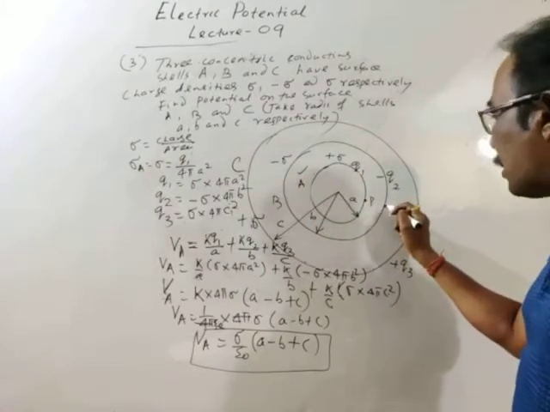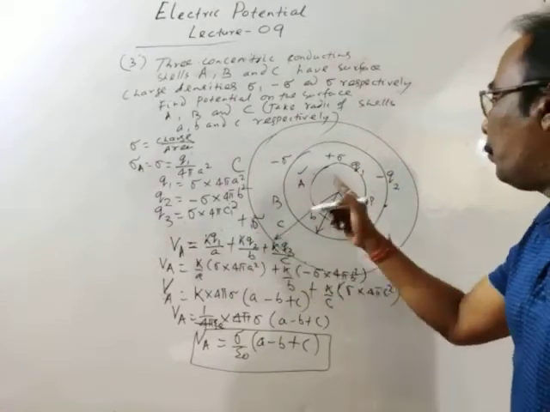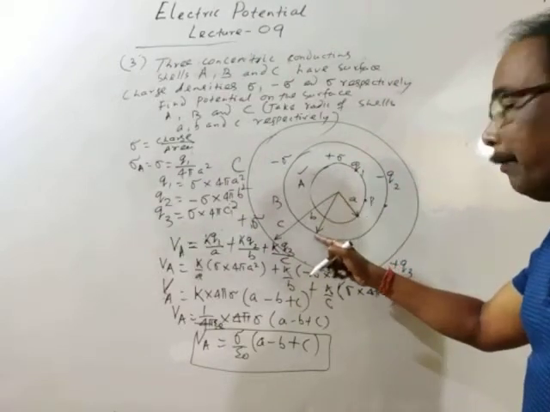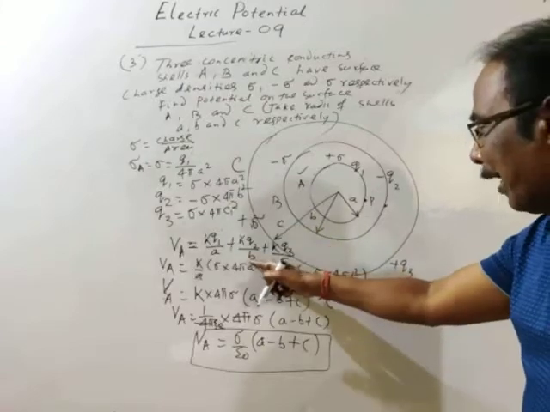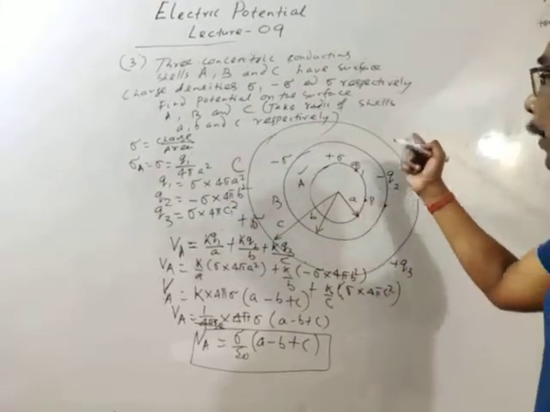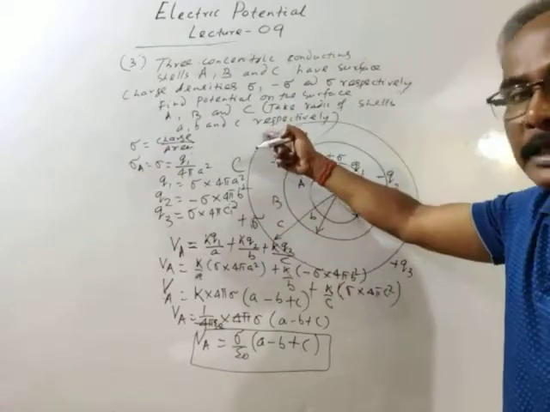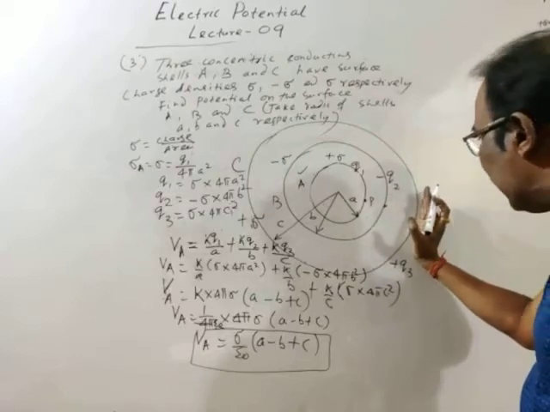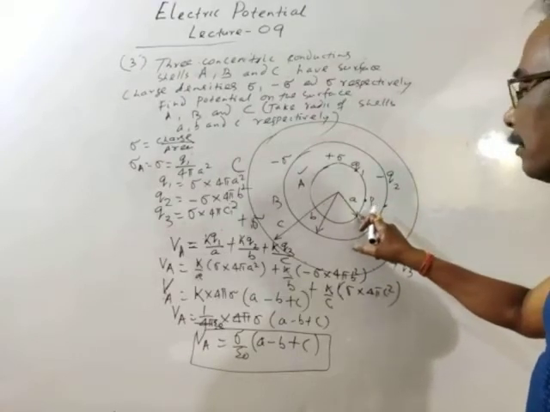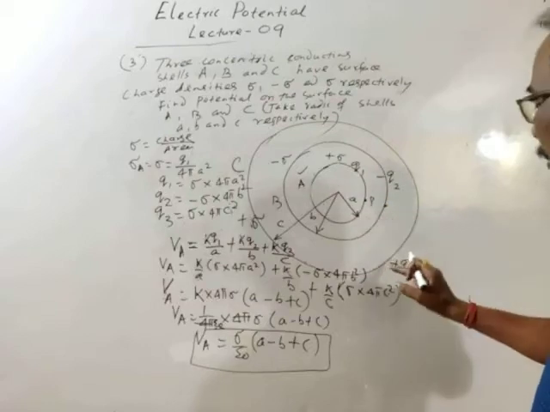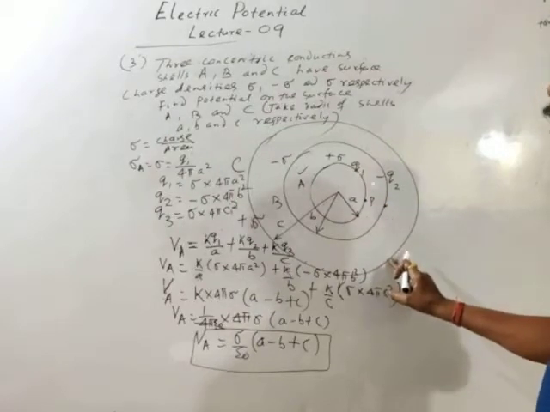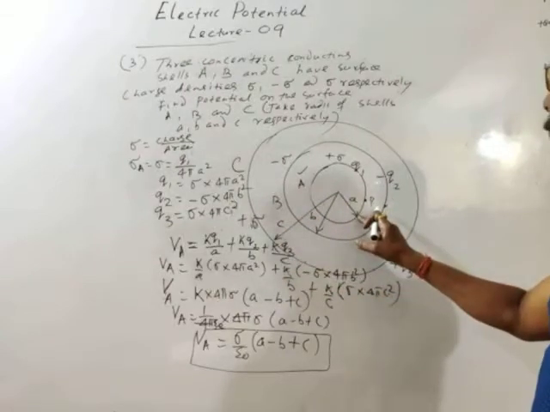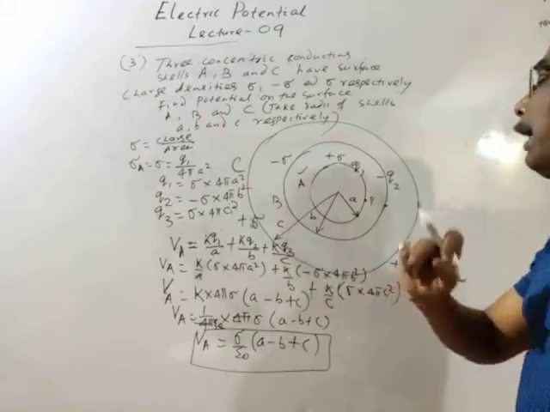Then the potential due to B is K Q2 by B. Then this point is also inside shell C. So the potential on the surface of shell C is equal to the potential at any point inside. Then it is K Q3 by C, so inside any point the potential due to C is K Q3 by C.